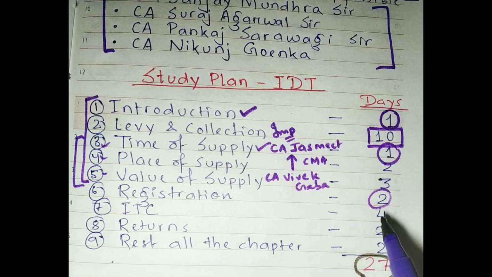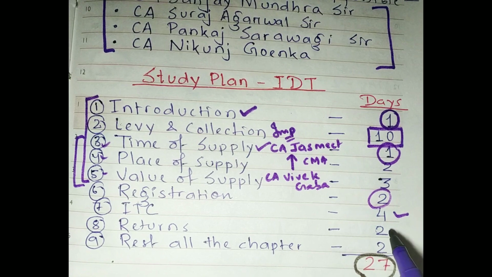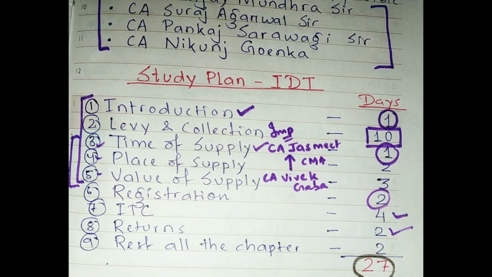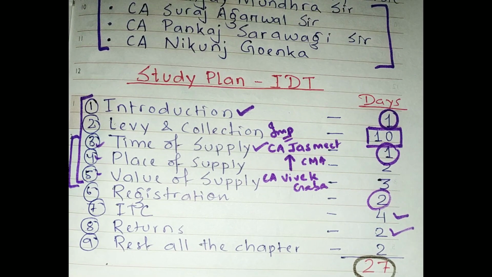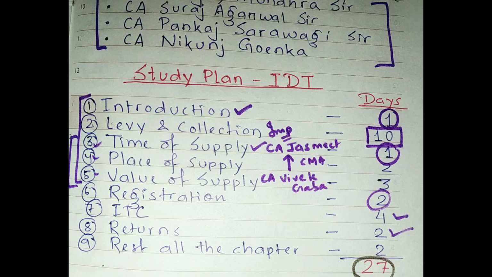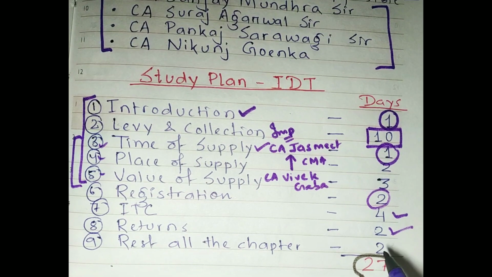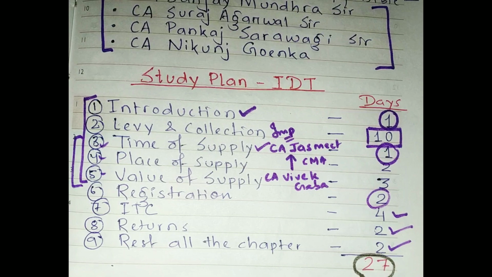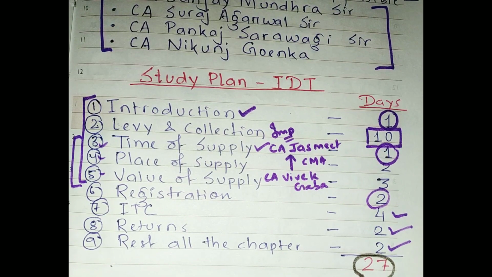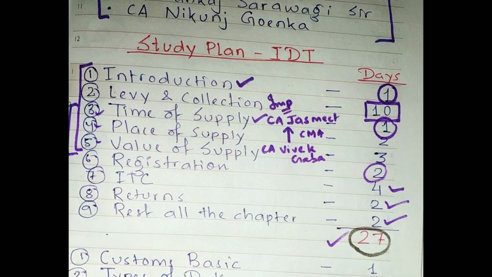It can be completed in 4 days, and after that returns, all kinds of returns in GST, will take you 2 days. And after that there are a few chapters which are there in the CMA syllabus but not there in the CA syllabus. All those chapters you need to study by yourself, or you can search for a few classes on YouTube. The rest of the chapters will take you maximum 2 days. So your GST syllabus will be completed in 27 days.